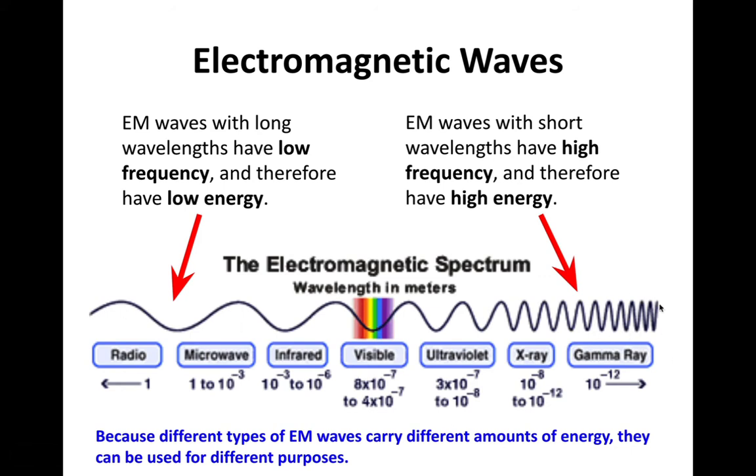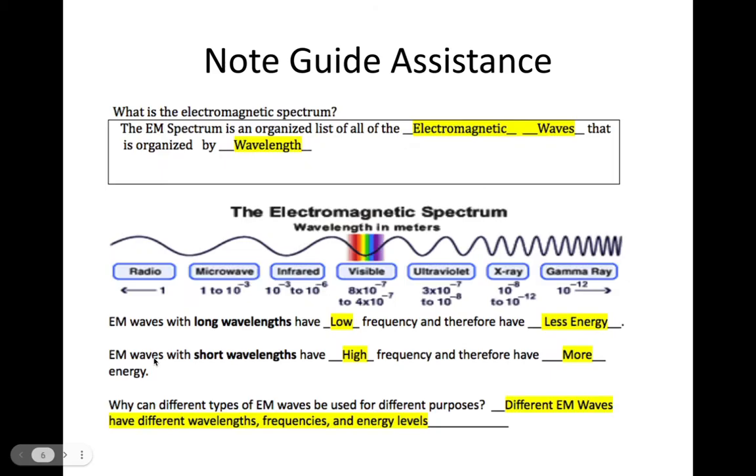If you have high frequency, you also have high energy. So gamma rays are super energetic, actually dangerous. X-rays can be harmful. We know UV light is harmful from the sun. That's why you wear sunscreen. And then stuff like radios and microwaves, they're not very much energy at all. And that's why we use things like Wi-Fi and cell phones are transmitted through radio or microwaves. So a bunch here. You'll definitely need to pause as you put this in your note guide.